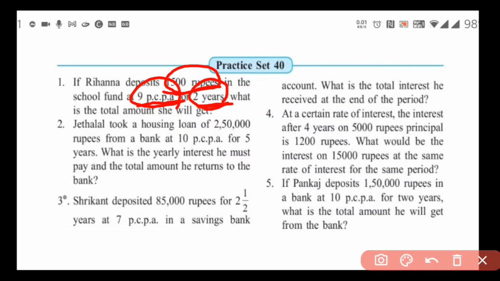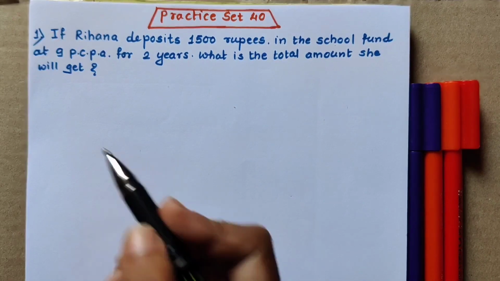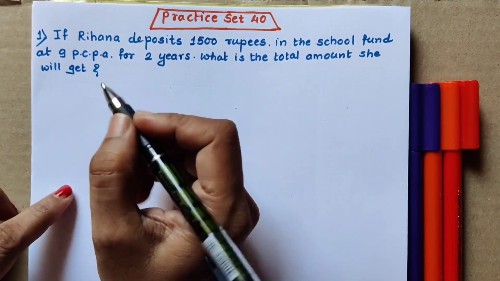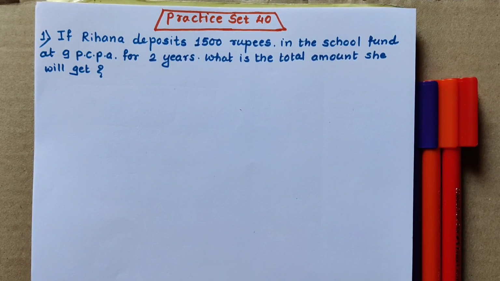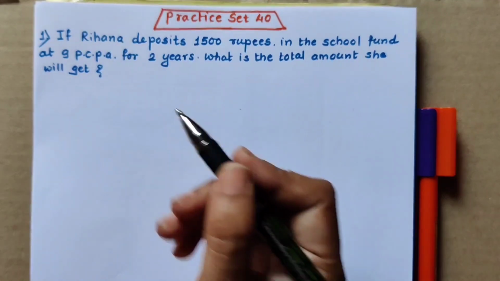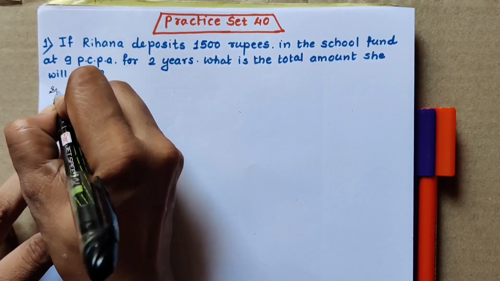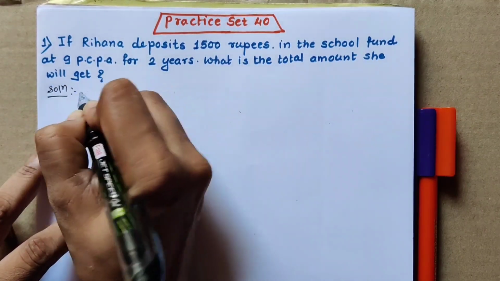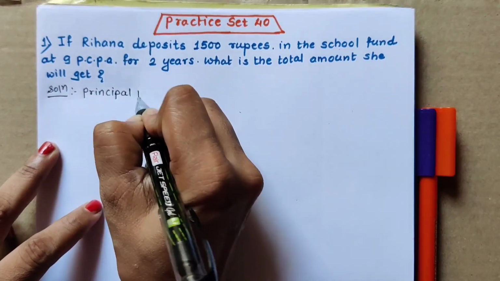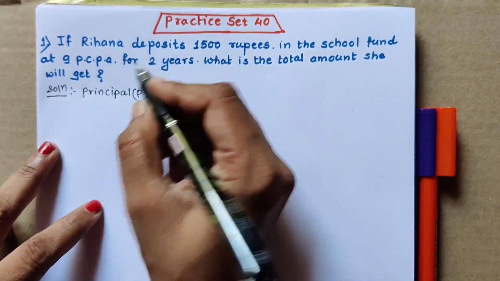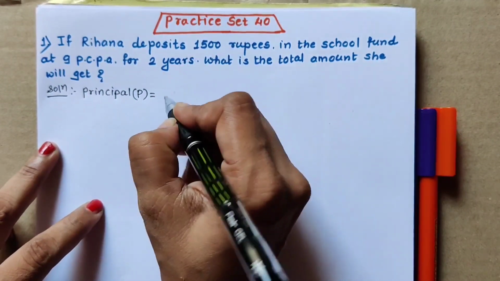Let us see the solution. Let us first write the values of P, R and N, that means principal, rate of interest and number of years. So in the solution we first write principal P, which is equal to Rihanna deposits 1,500 rupees. So principal is rupees 1,500.